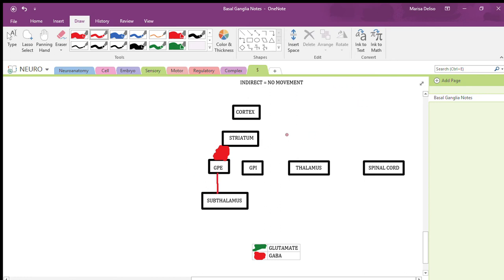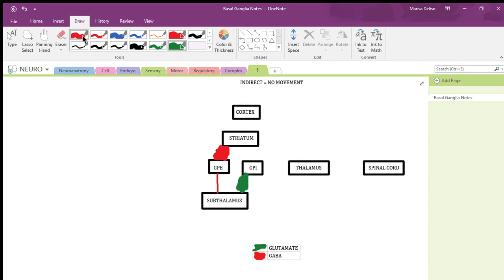So now, sorry, if I said thalamus, I meant subthalamus. So my subthalamus is now disinhibited, and my subthalamus is actually really stimulatory to my globus pallidus interna.